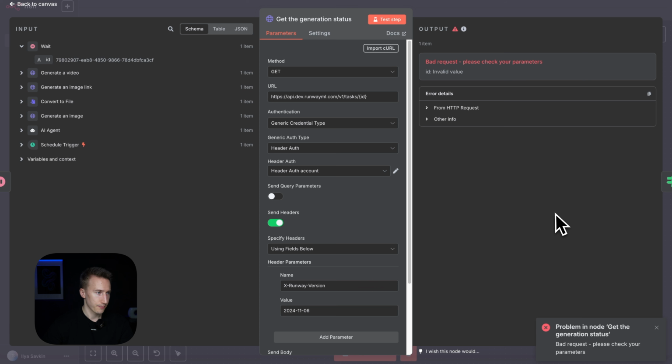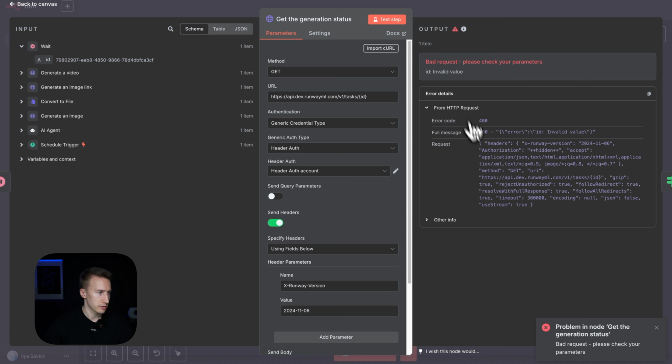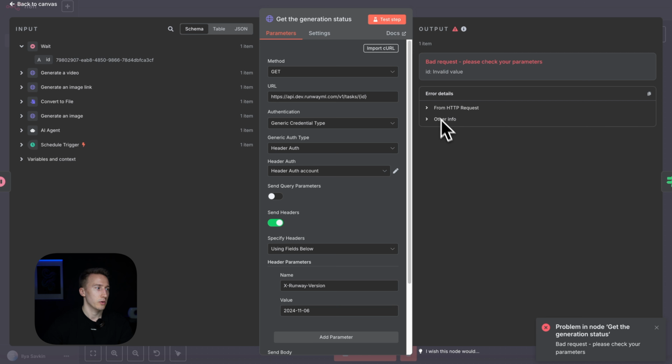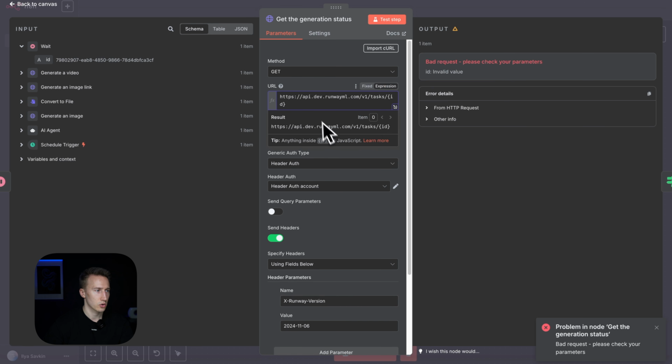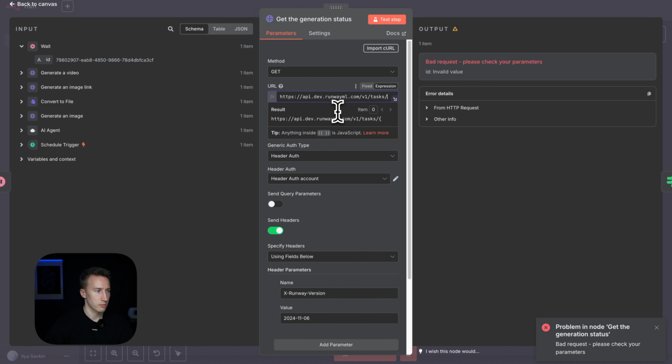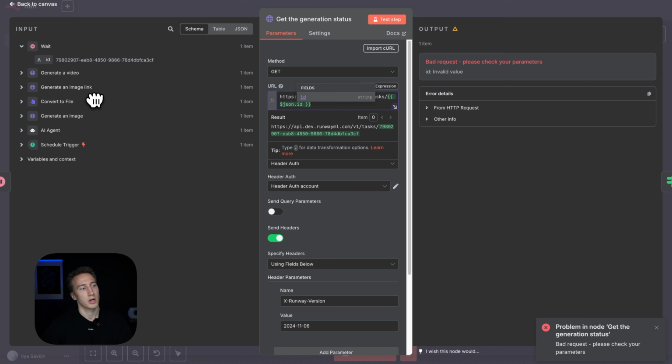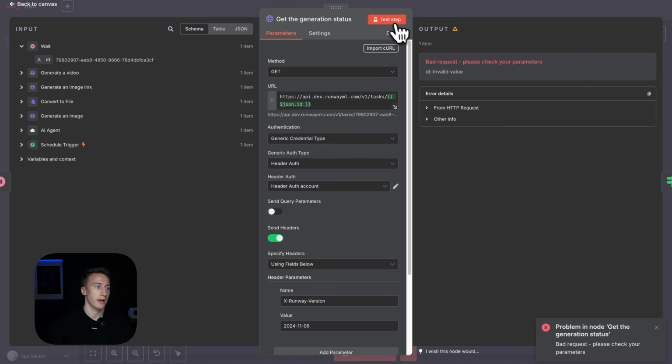And we get an error. Bad request, please check your parameters. Okay, so yes, we forgot to change the task ID. So as you can see, the ID is here. So first we change it to expression, then we remove this ID and then put the ID here from the wait node. This is the ID of the task for the video generation, and then test the step again.